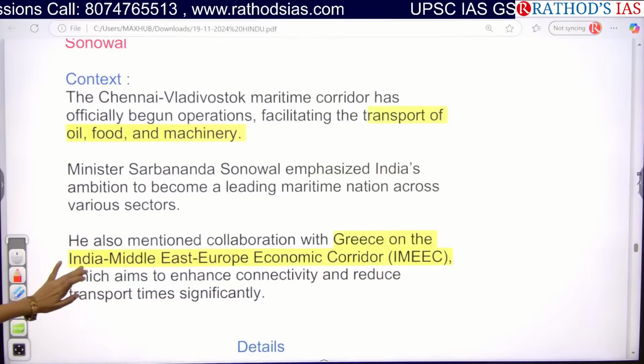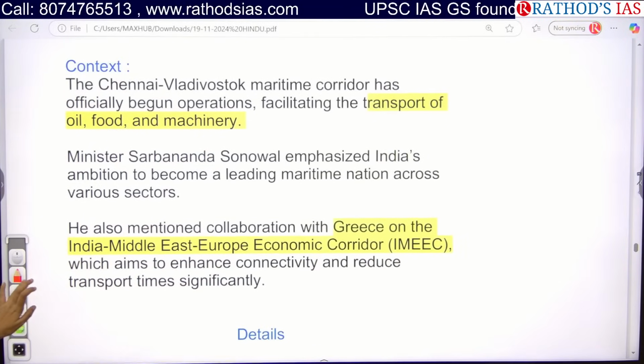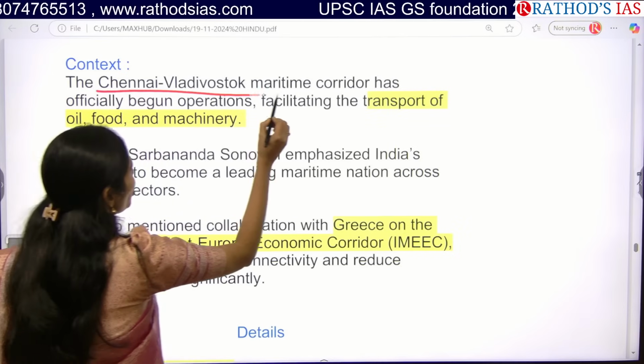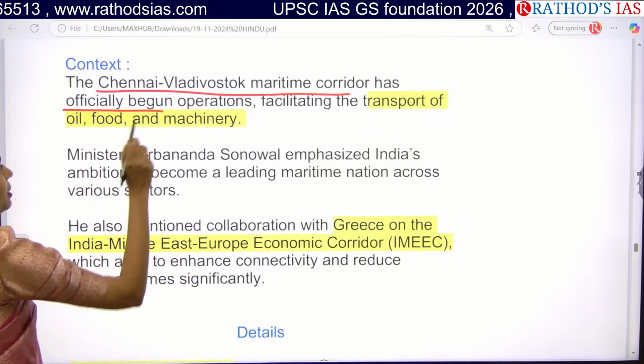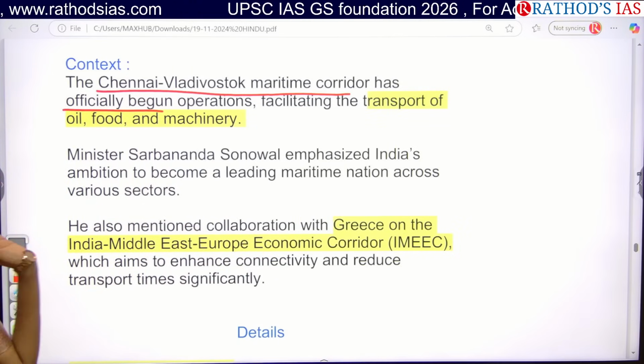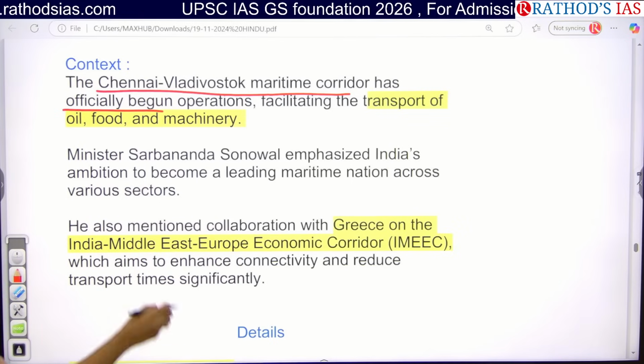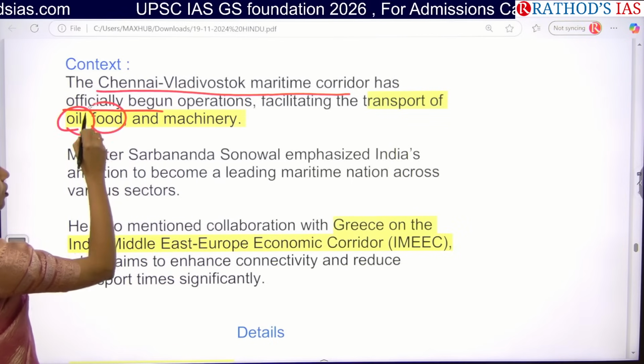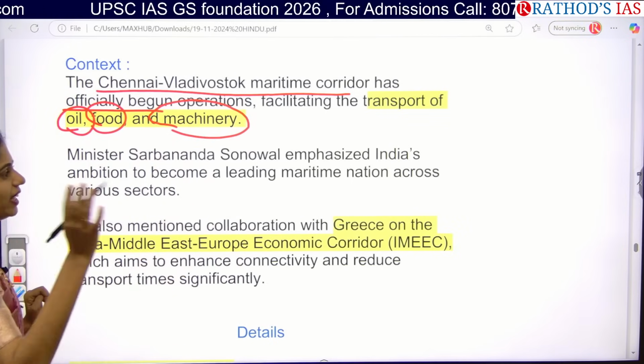Okay, now let us see what this article is exactly saying, guys. Chennai Vladivostok Maritime Corridor has officially begun operations. Through this maritime corridor, we are now transporting oil, food, machinery, etc. between India and Russia.